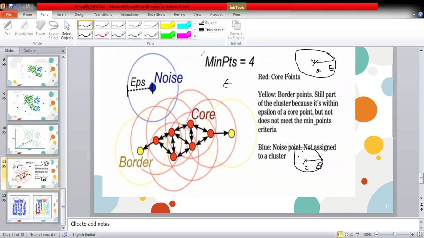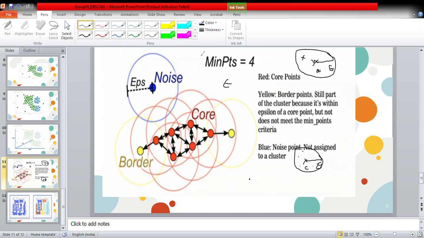So this circular boundary doesn't have 4 points, but it does have a core point inside it. The condition is that it doesn't have minimum points as 4, but it does have a core point inside the circular boundary. Then this point A is said to be a border point.